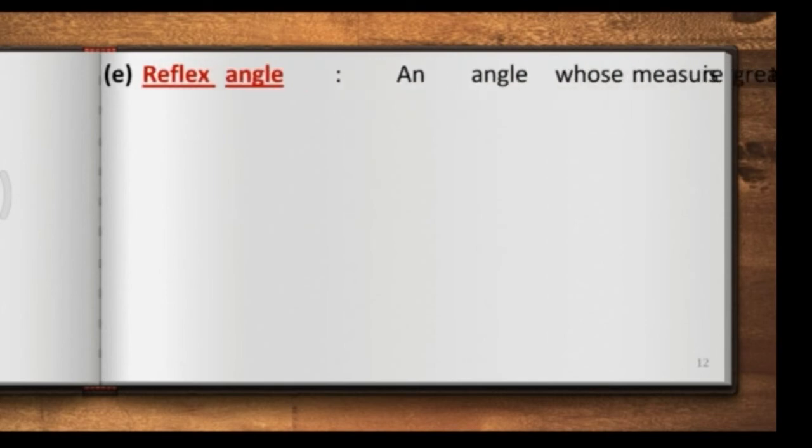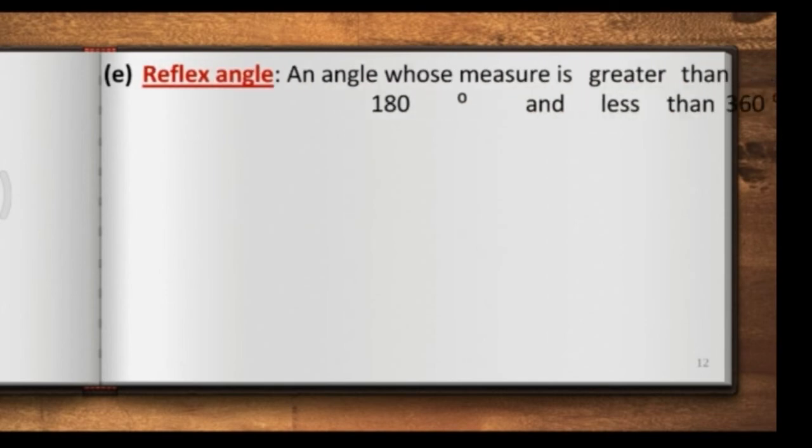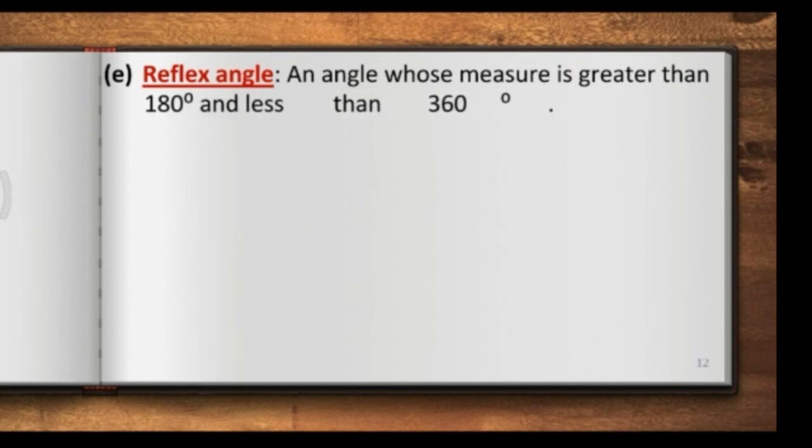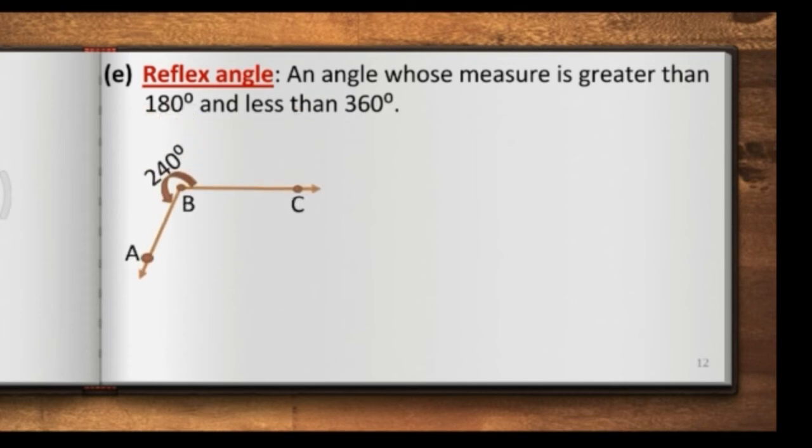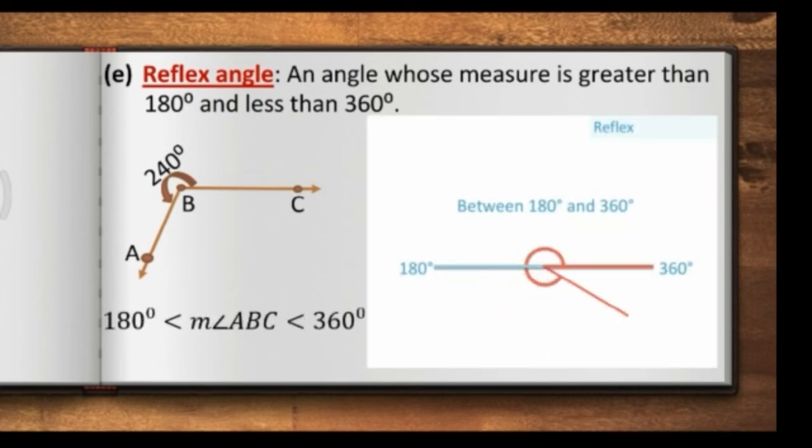The next angle we are going to learn is called the reflex angle. Now, what is a reflex angle? An angle whose measure is greater than 180 degree and less than 360 degree is called a reflex angle. You can see from the figure angle ABC is equal to 240 degree, which means it is greater than 180 degree and less than 360 degree.